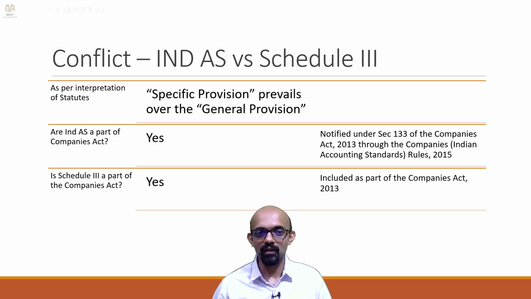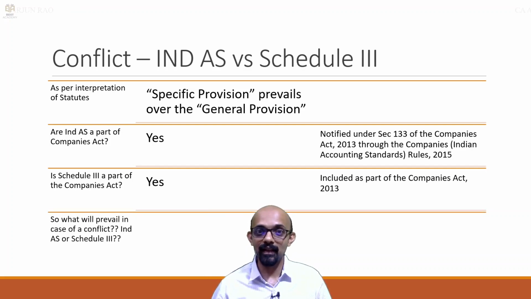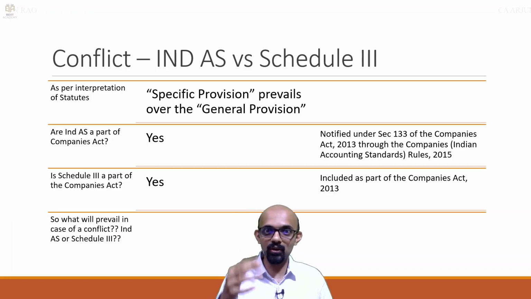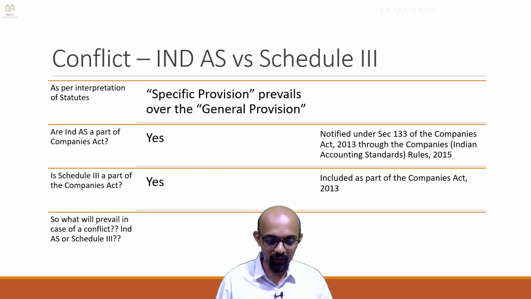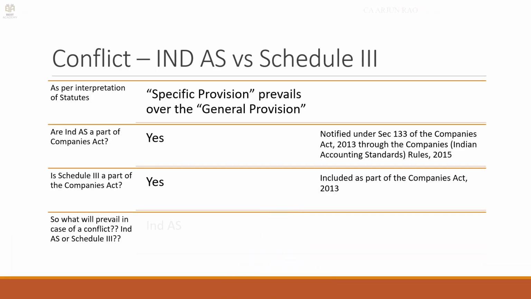So, therefore, which is the specific provision here? Specific provision is the Ind AS. So, what will prevail in case of conflict? Because Schedule 3 is like a schedule. In Ind AS, there may be a specific case discussed. In this particular case, this is how it has to be presented. And at that point, if there is a mismatch or if it is not dealt with specifically in Schedule 3, then obviously Ind AS will prevail. So, in case of a conflict, what will prevail? Ind AS will prevail over Schedule 3 because it is a specific provision.